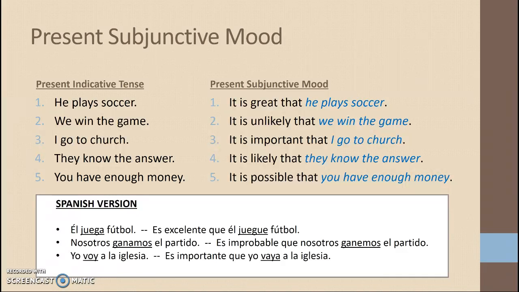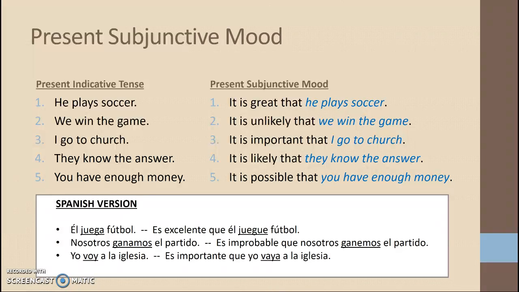It is unlikely that we win the game. It is important that I go to church. It is likely that they know the answer. It is possible that you have enough money. So you can see that the English is 100% identical in translation. The only difference is that the present subjunctive mood happens to have the first part indicating command, opinion, doubt, or emotion. So let's look at how this would translate into the Spanish.